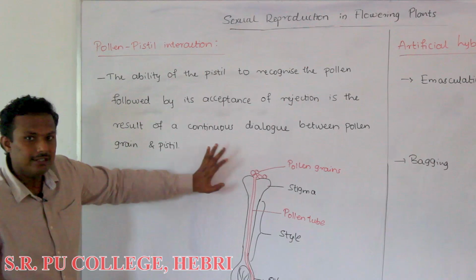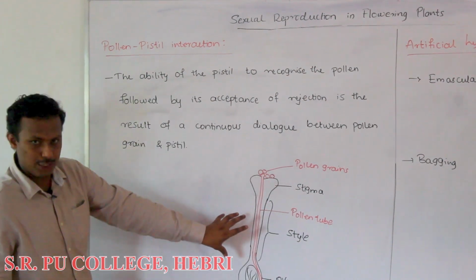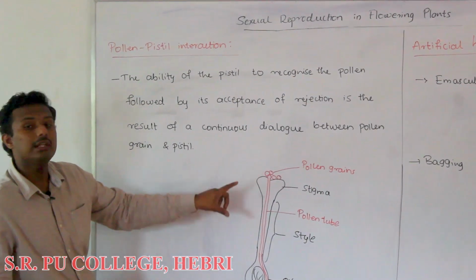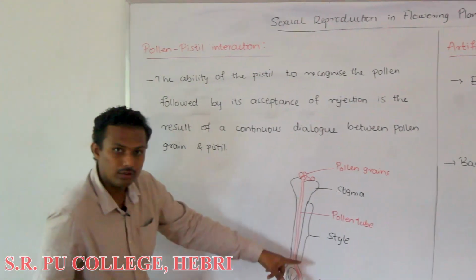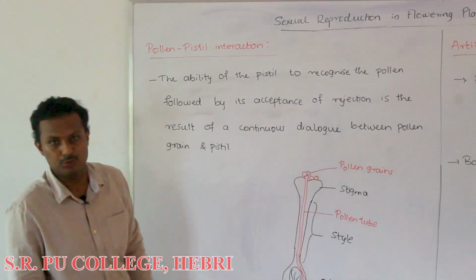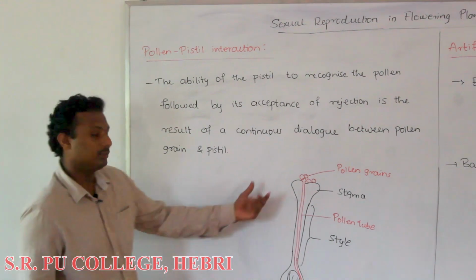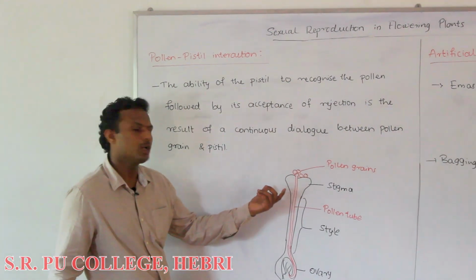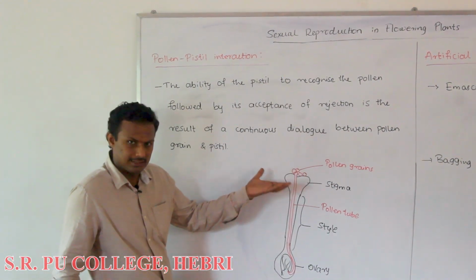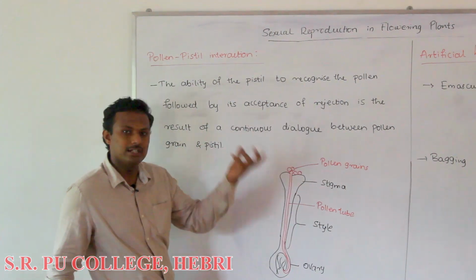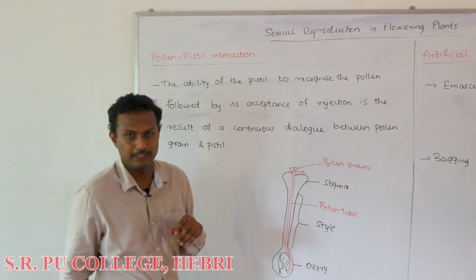Only if this interaction is successful will the pollen tube be produced. And for the chemical reaction to be successful, there is again a genetic makeup that is responsible behind it.